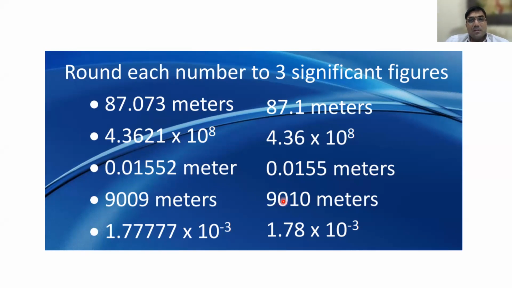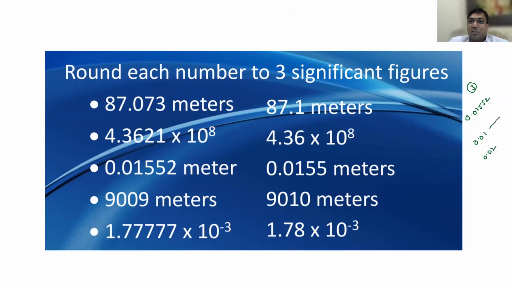Similarly, 0.01552 meters. Listen very carefully, here you will be making a mistake. You have to write 3 significant digits. Now, if you write 0.01, or 0.02, then it is wrong.